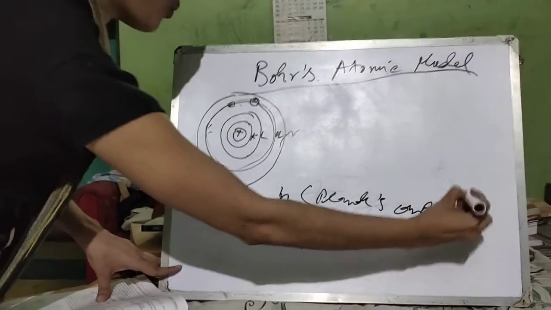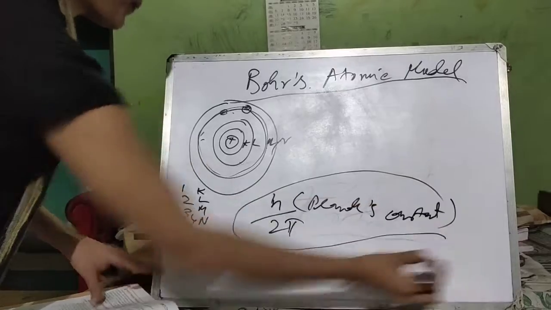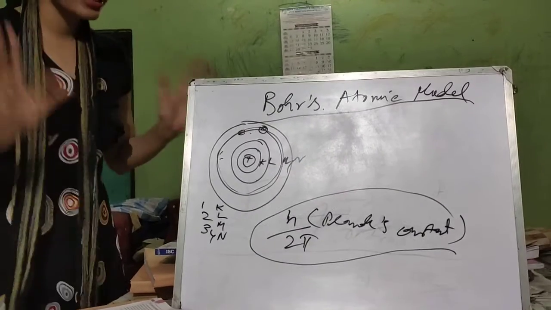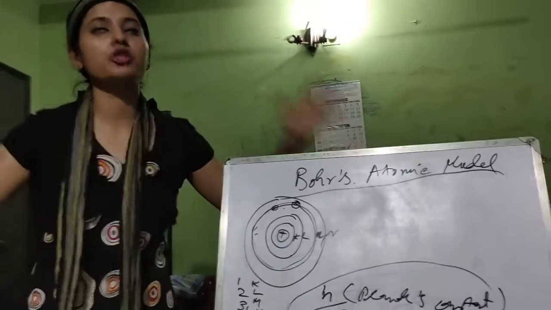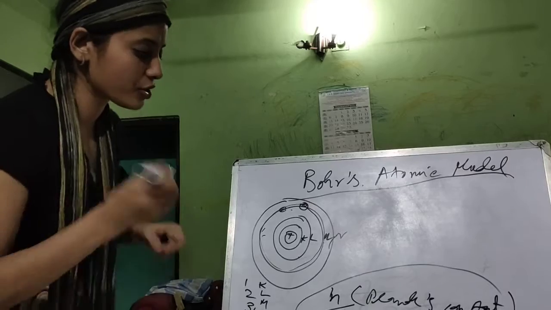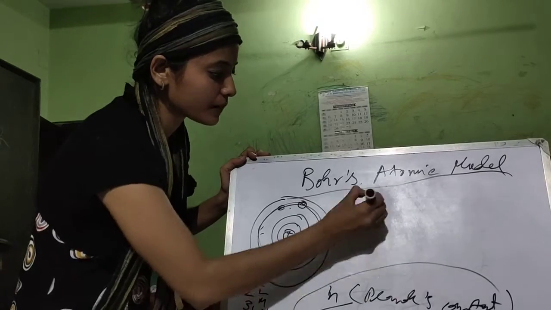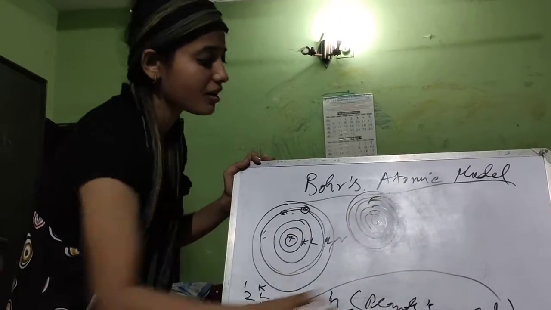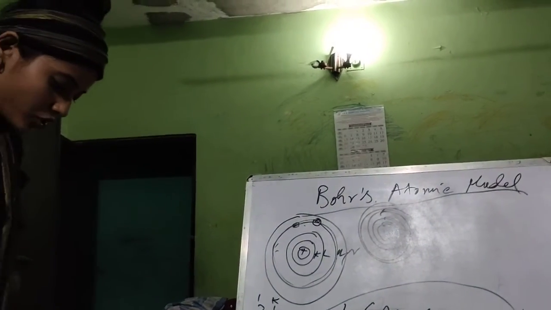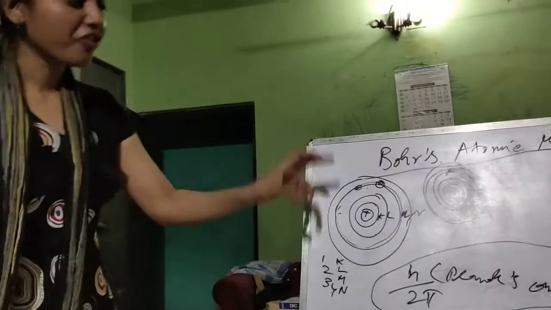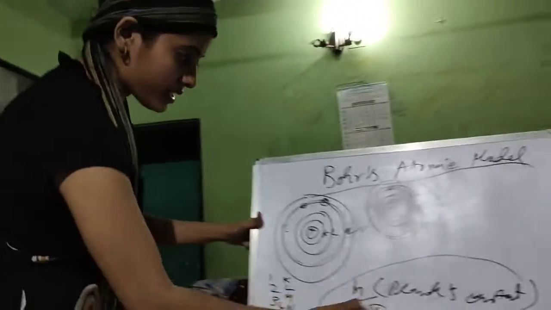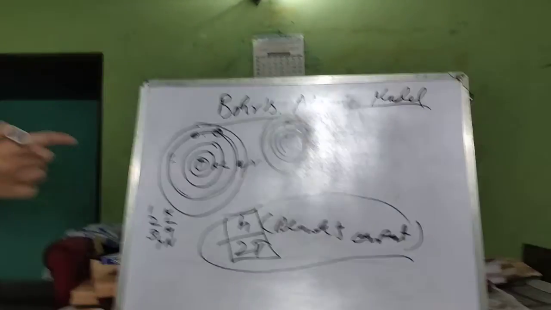So what did he mean by this? He meant that if you think there are only K, L, M, N, O, P shells, it's wrong. There are n number of shells, many shells, but only those shells are accepted which are perfect integral multiples of this angular momentum. Pause for a second.